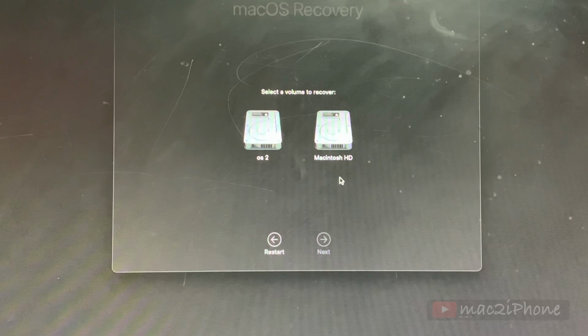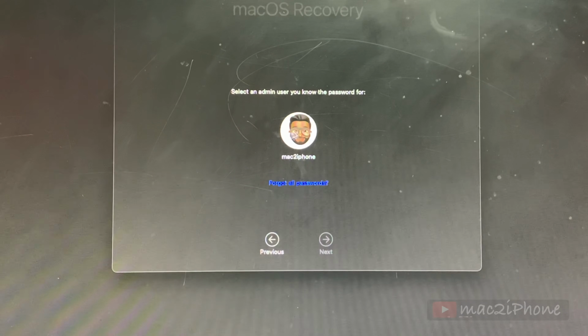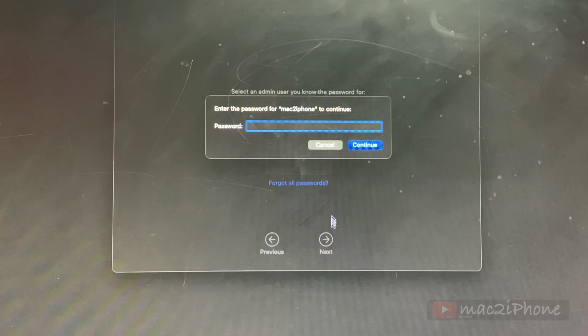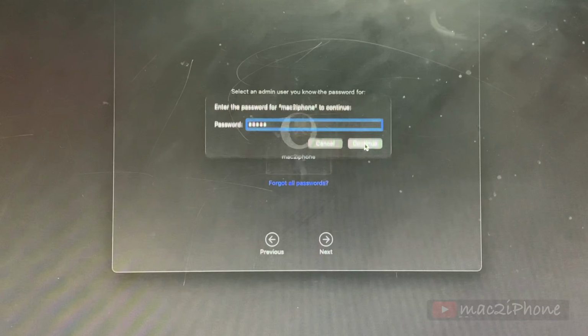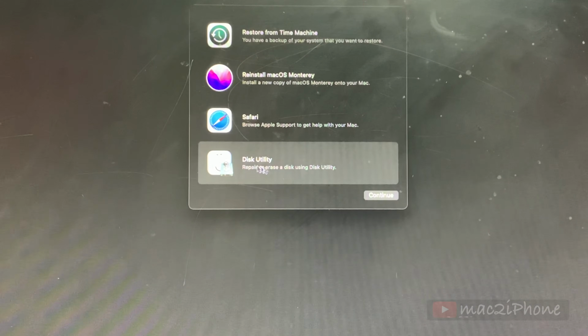Here, if you have multiple bootable volumes, select the volume, then next. Click on user, then next. Type the password to continue. Now from the recovery window, select Disk Utility and continue.